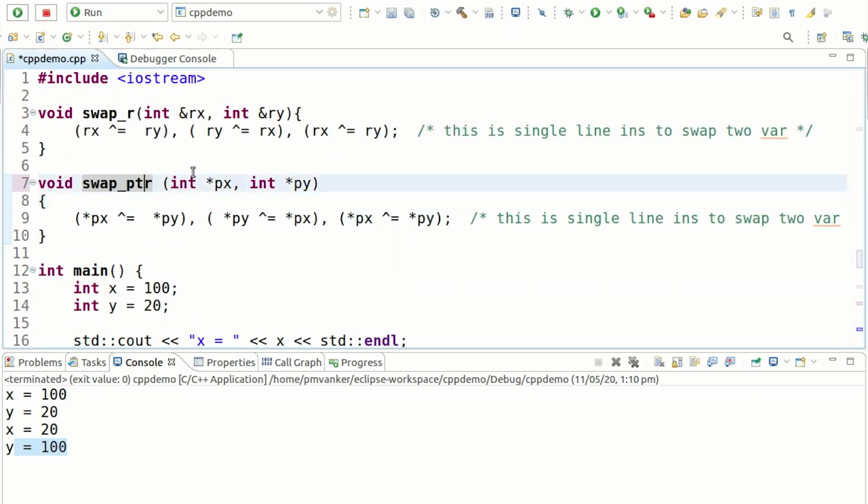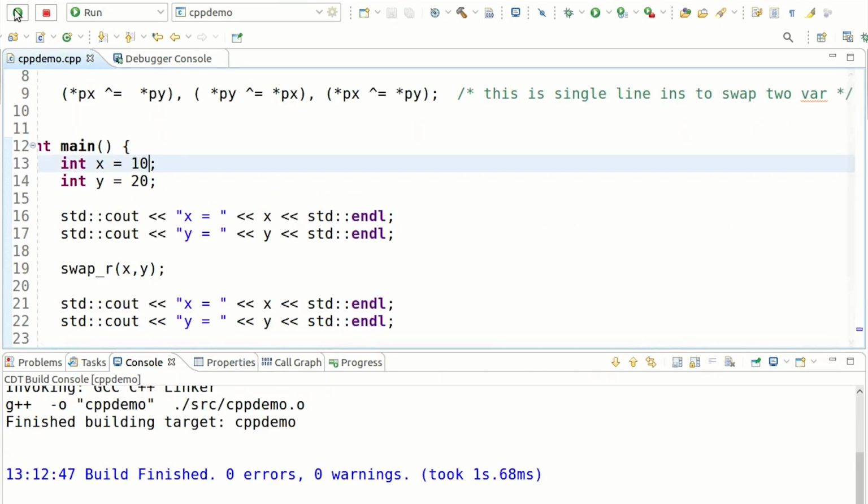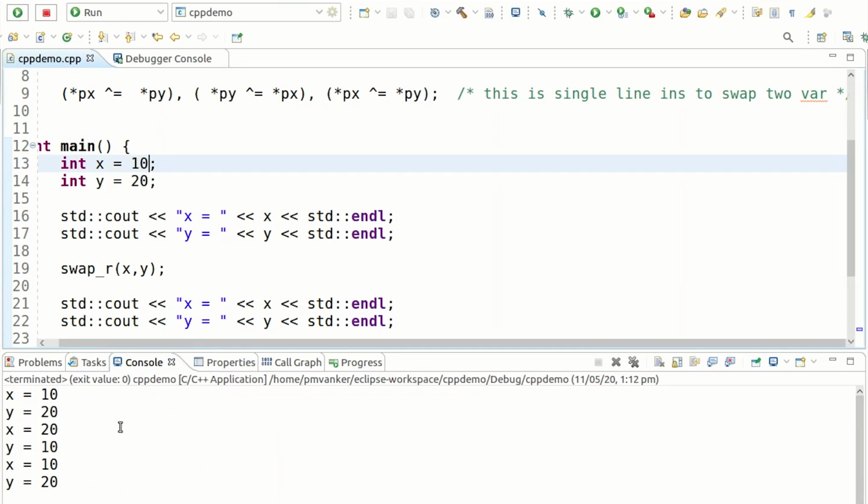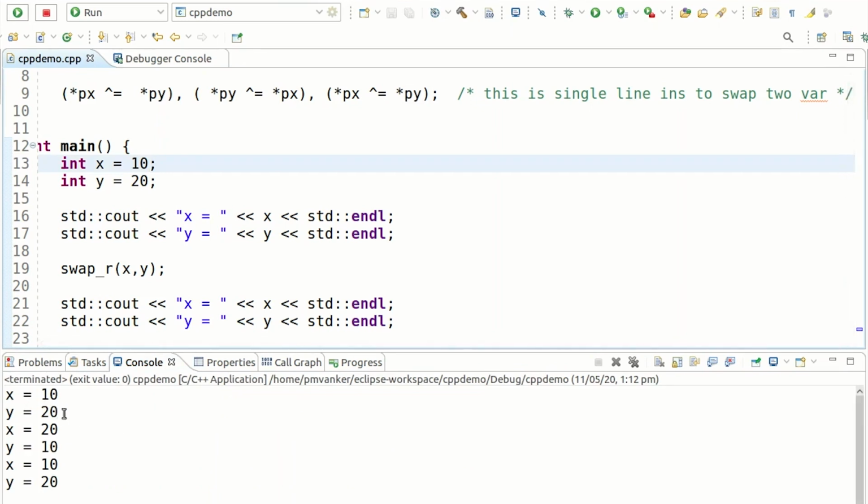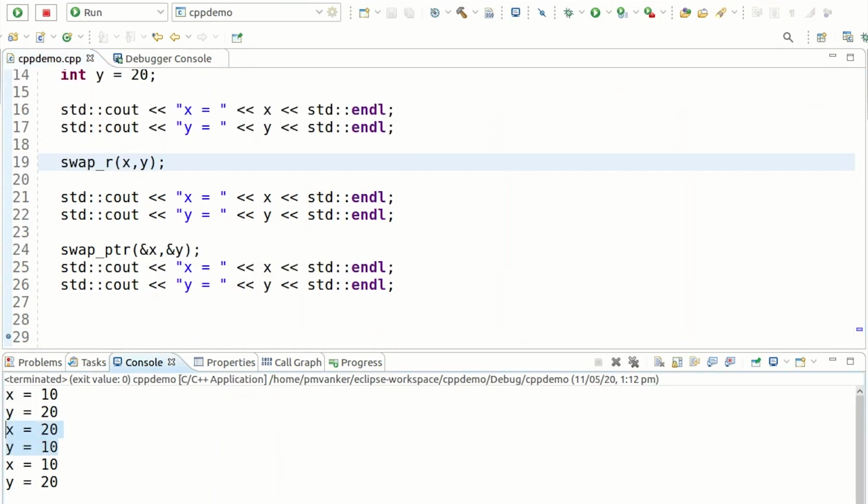First thing, it does not look good as here, okay, and it's difficult to understand. Play. So first x equal to 10, y equal to 20. Now x equal to 20, y equal to 10. Then again we swap the value.